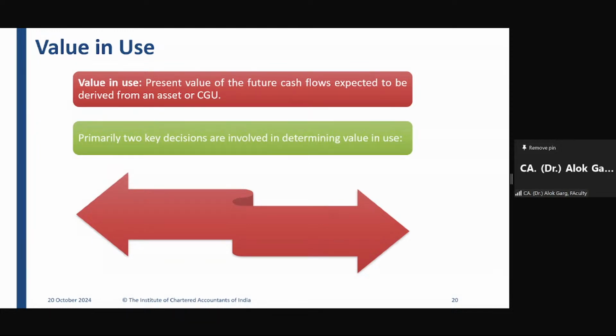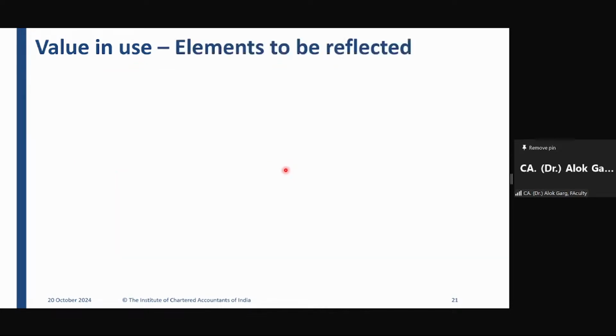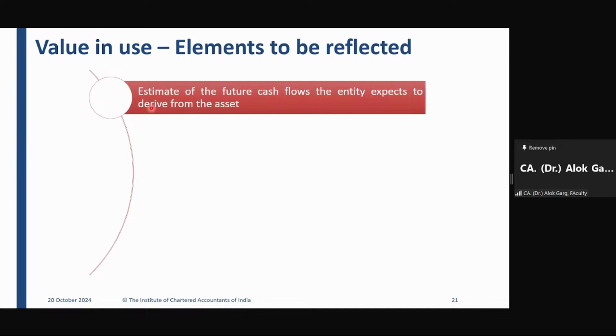So whenever you have to compute the value in use, you have to do two things. Number one, first you have to estimate the future cash flow. Second, you have to estimate the discount rate. The standard has given some guidance on estimating the future cash flows. I am just explaining those guidances. They are not much relevant from the examination perspective, but you need to be aware of them because they will help you to pick those cash flows.